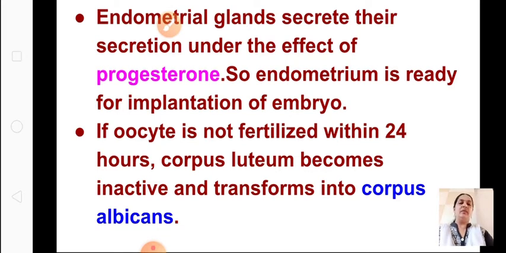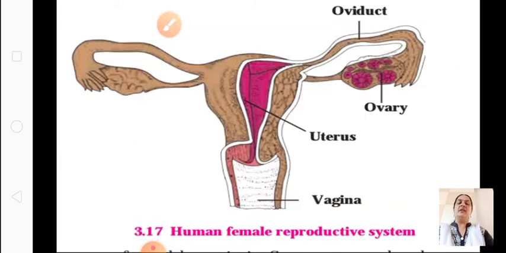It will wait only for 24 hours. If it does not fuse with the sperm, it will become corpus albicans.